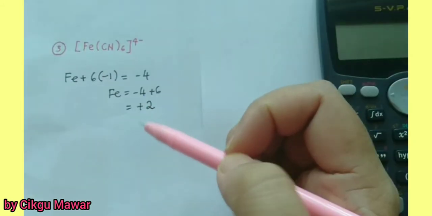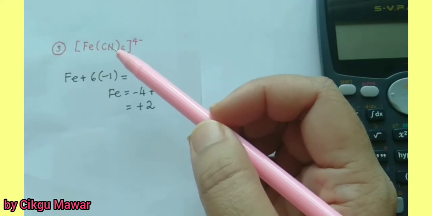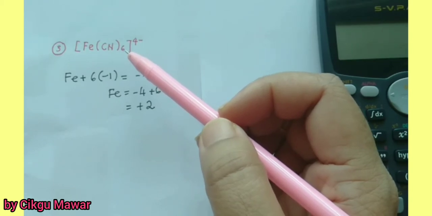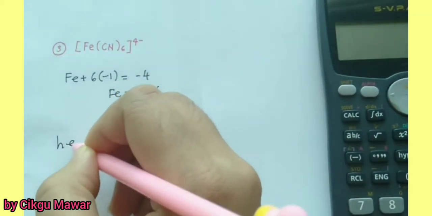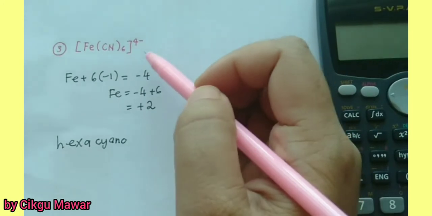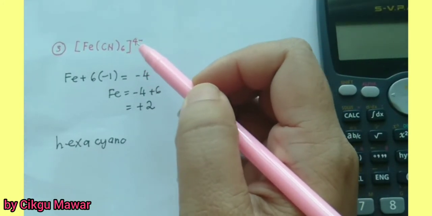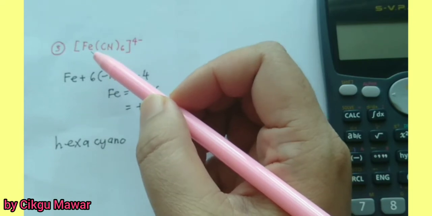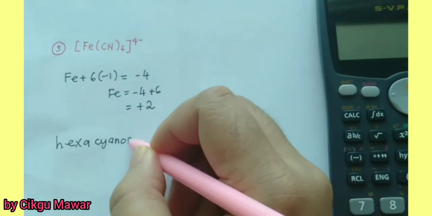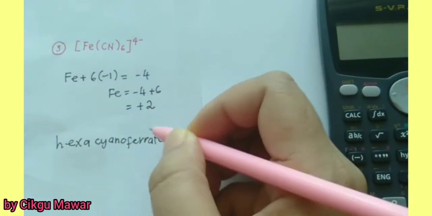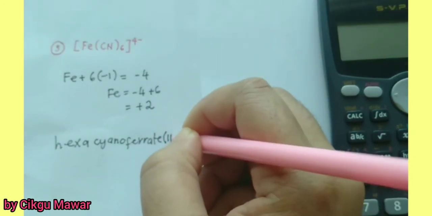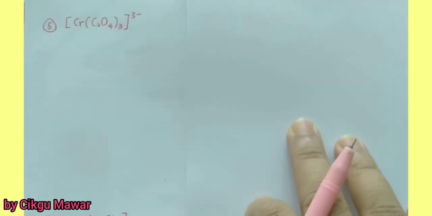The ligand here is cyanide, so we convert it into cyano, and the prefix is hexa. So naming starts with hexacyano. Since this is an anion complex, we must convert the central metal name, iron, into ferrate. So hexacyanoferrate, and the oxidation number is positive 2, so we put 2 in Roman numerals here. So that is settled.